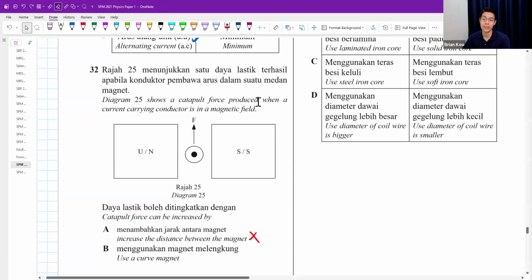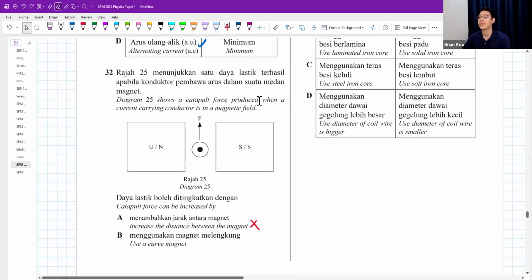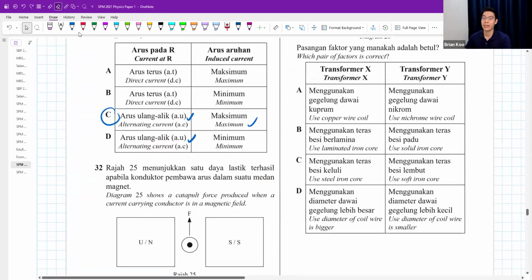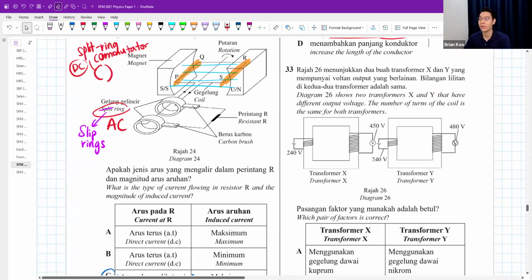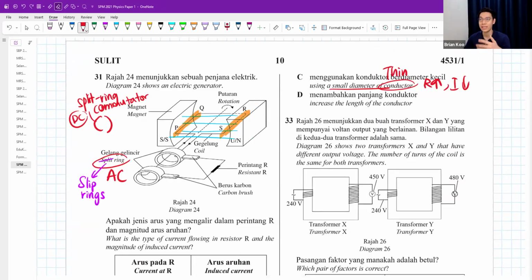Then the force also will be weak. You don't want resistance to be high. You don't want the current to be low, because less current flowing means a weaker magnetic field. Increased length of conductor doesn't really do anything, other than the fact that increasing the length normally increases the resistance a bit, then again current will drop.